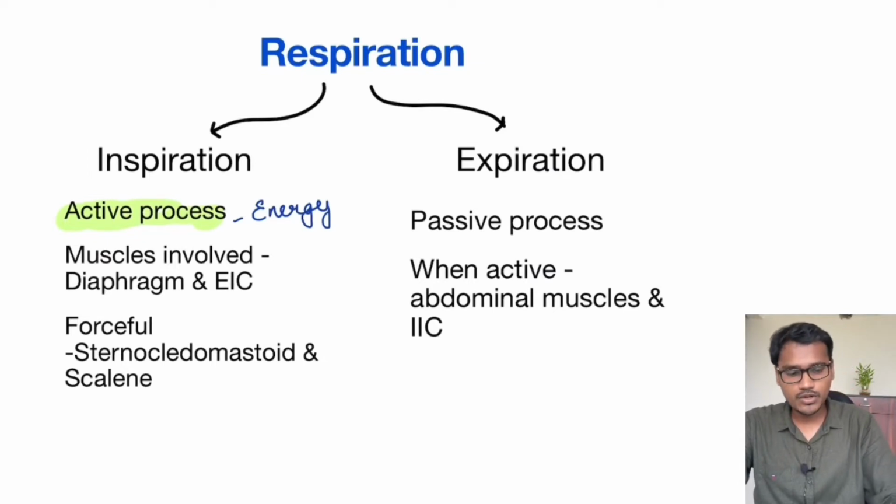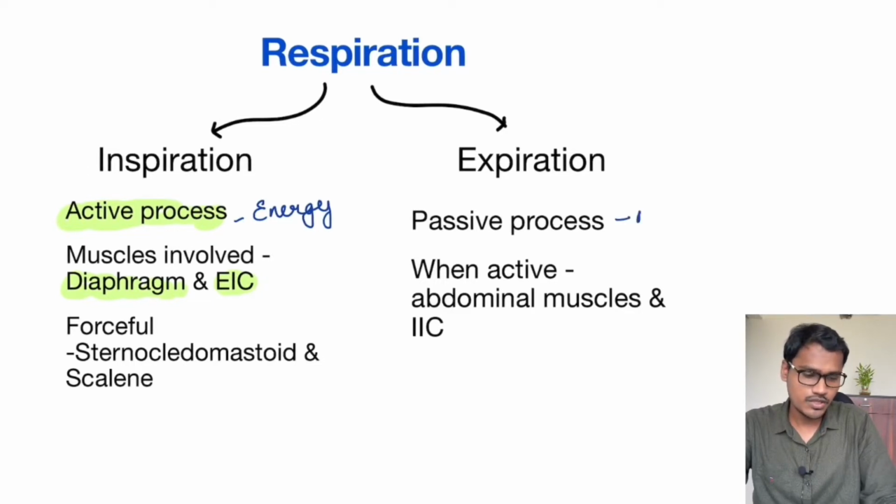It is just the elastic recoil of the alveoli which is causing the expiration process. So the muscles involved in inspiration are majorly the diaphragm, which is the strongest muscle causing the maximum effort, and the external intercostal muscles. During quiet respiration, for expiration no muscles are involved.